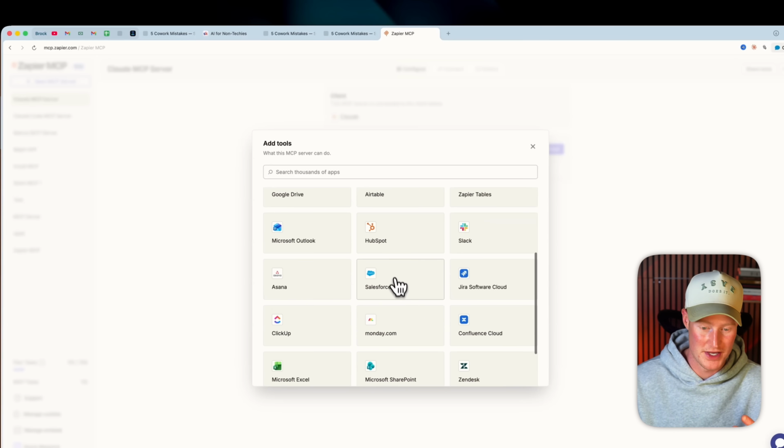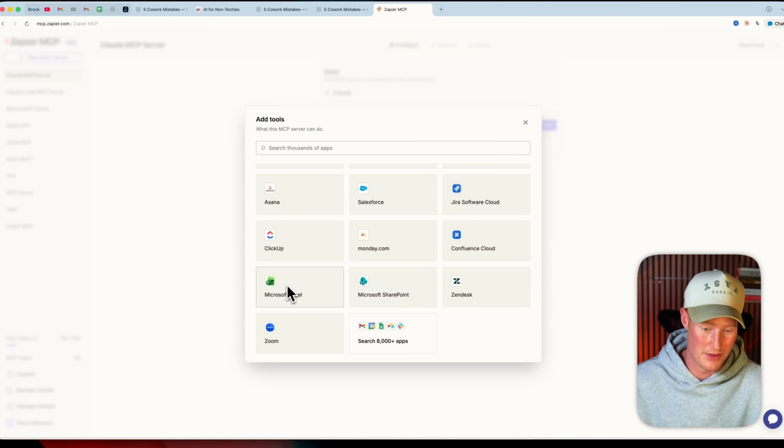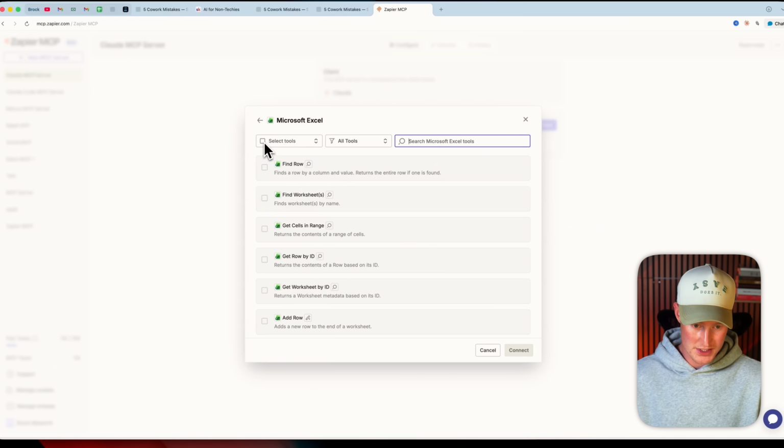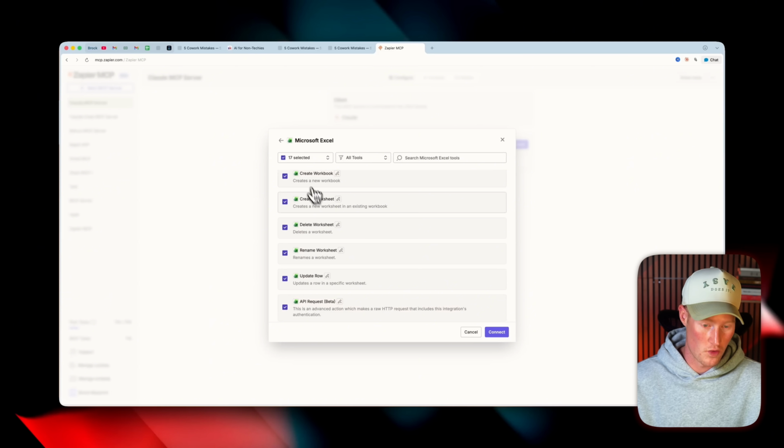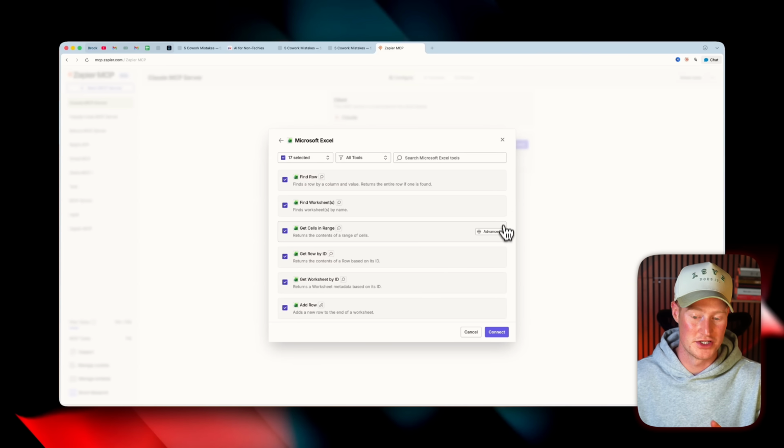And then here we just basically select every single app that we want to connect to. So if we want to connect to Microsoft Excel, all I would have to do is select all tools. And now there are 17 different actions, whether that is creating a worksheet, deleting a worksheet, all these different things, we actually now have the ability to go off and do.